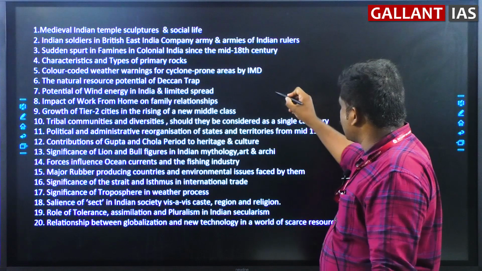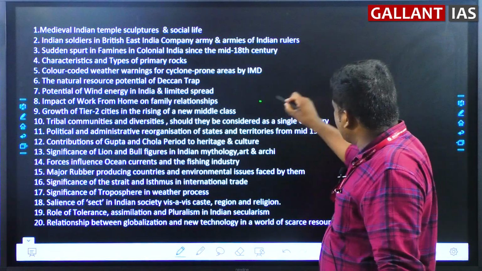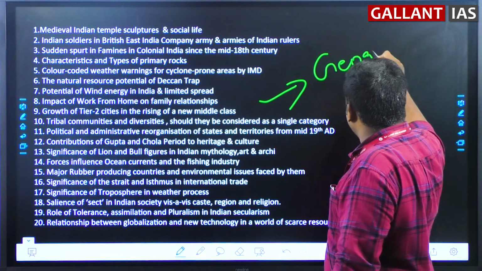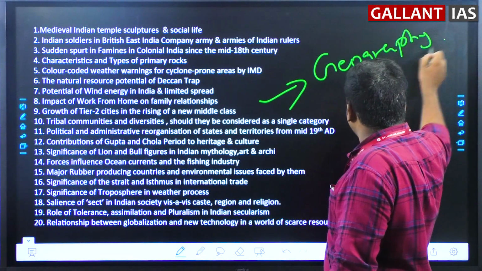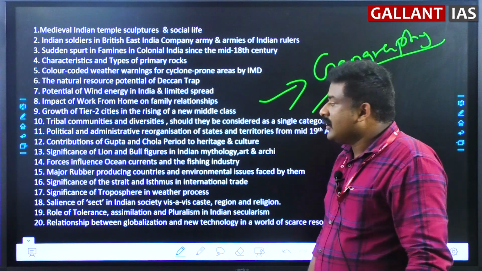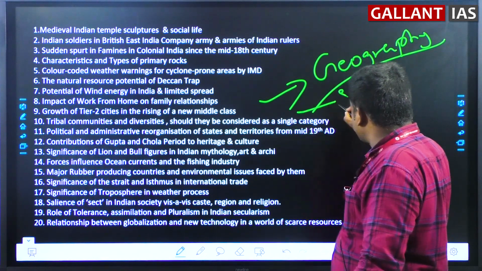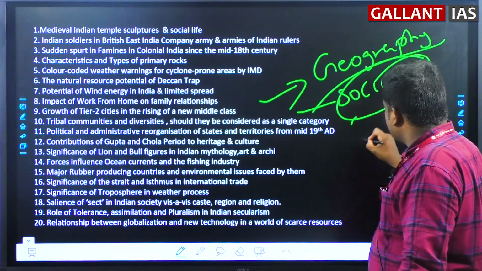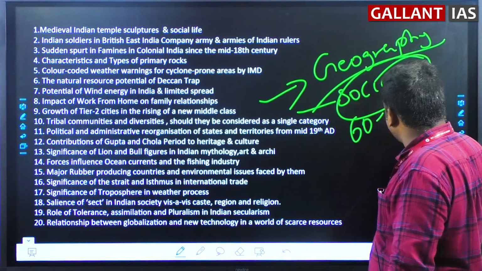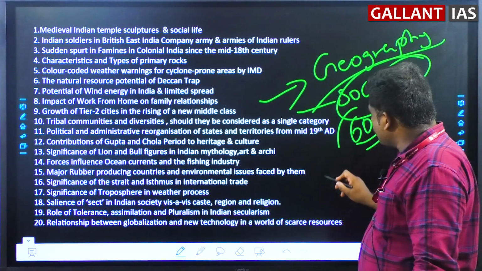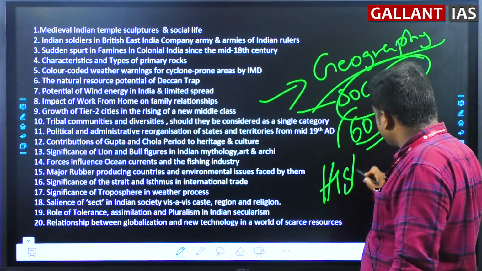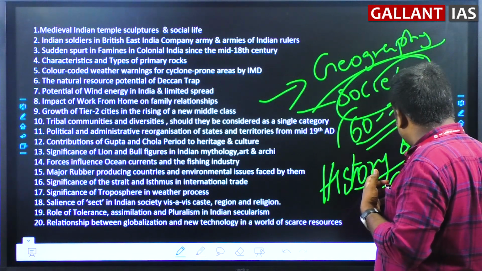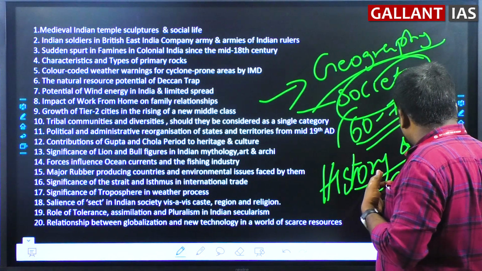If you check here, you can notice that this paper has more weightage to geography. A good number of questions were asked from geography. But again, you can see from society something around 60 to 75 marks were asked. Similarly, if you check history and culture, around 60 to 75 marks were asked.